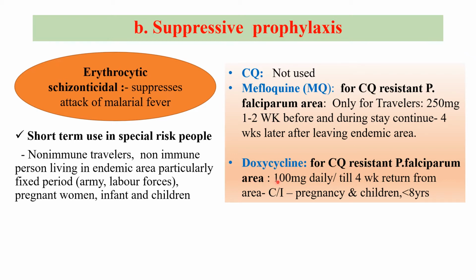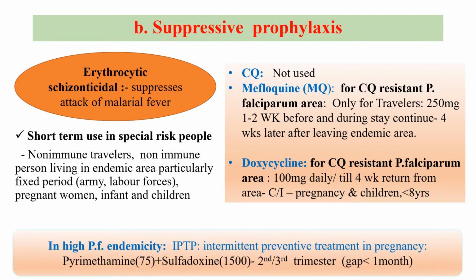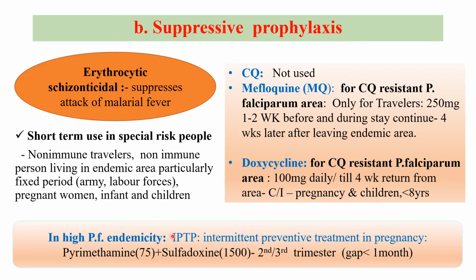falciparum, 100 milligram daily doxycycline should be started before attending the area, then continued throughout the stay, and for 4 weeks after returning from the area. Doxycycline is contraindicated in pregnancy as well as in children. So what should we prescribe in pregnancy?